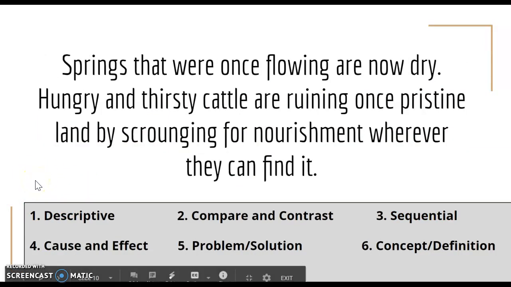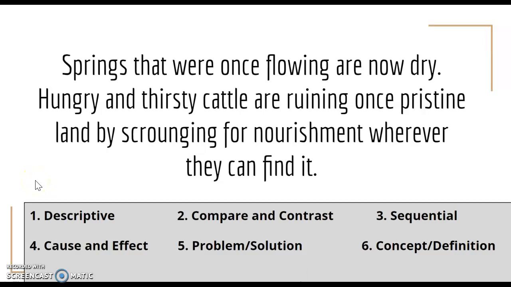All right, the next one says, springs that were once flowing are now dry. Hungry and thirsty cattle are ruining once pristine land by scrounging for nourishment wherever they can find it. What is the best text structure for this excerpt?